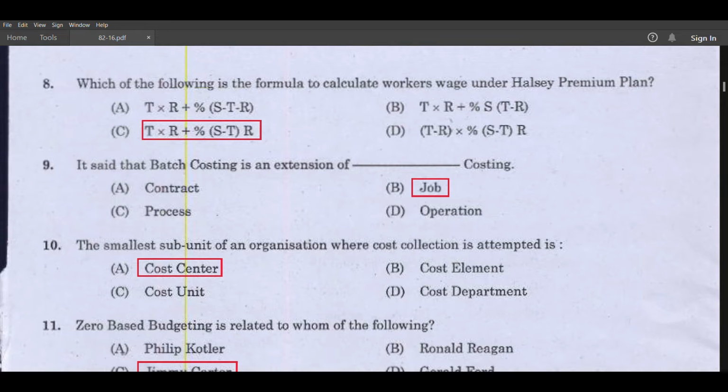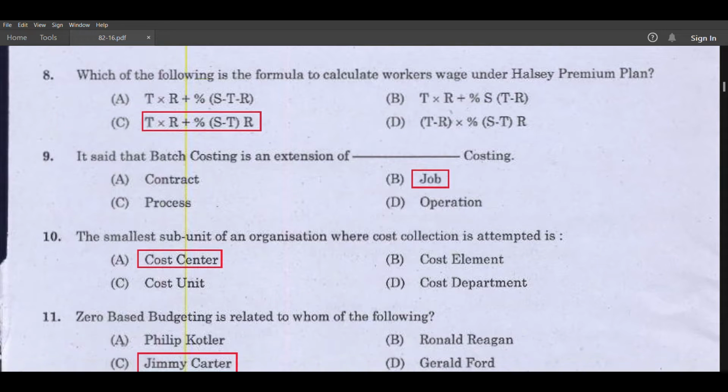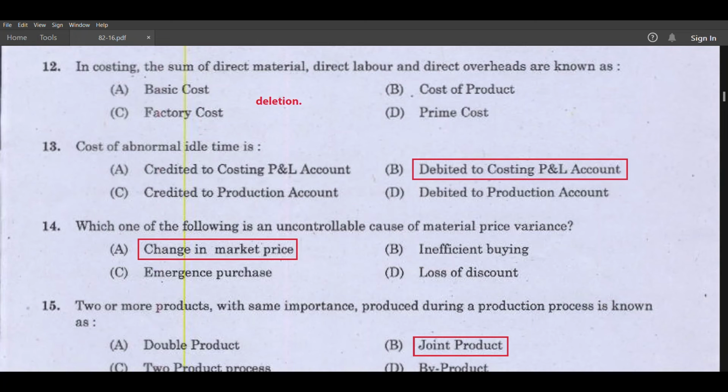The smallest subunit of an organization where cost collection is attempted is the cost center. Zero-based budgeting is related to whom of the following? Jimmy Carter. Cost of abnormal idle time is debited to costing P&L account.